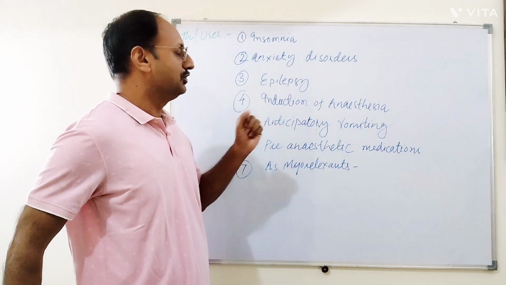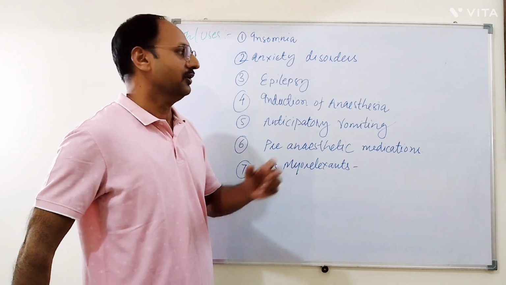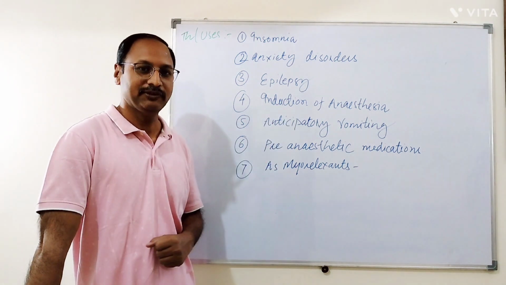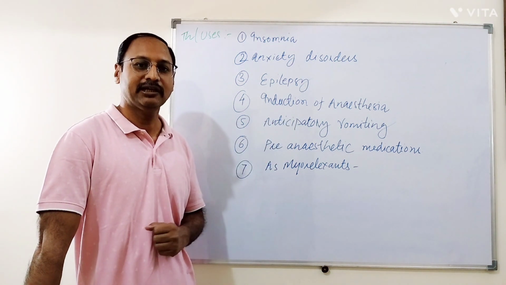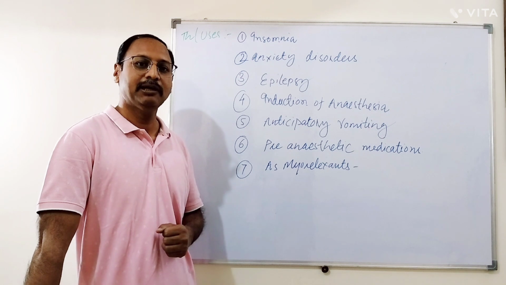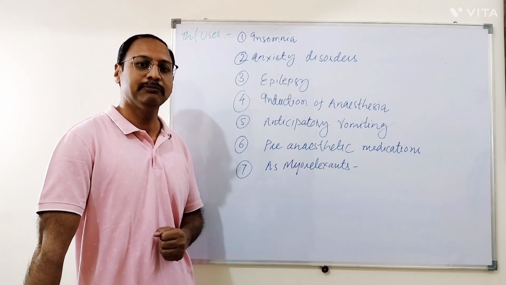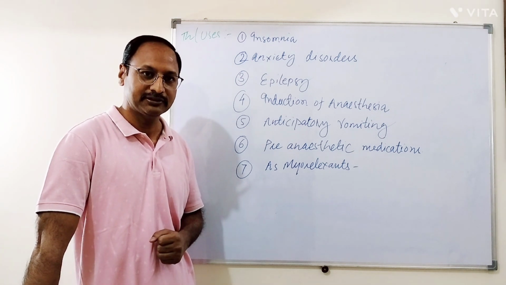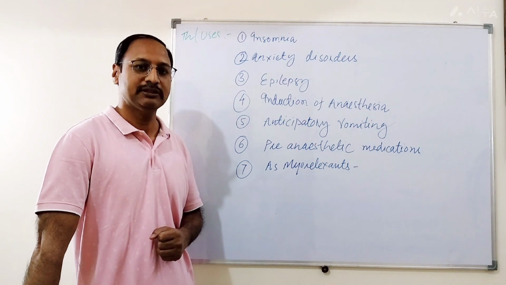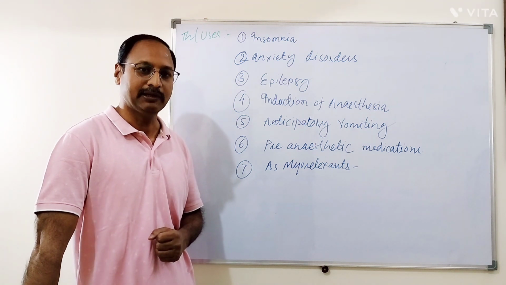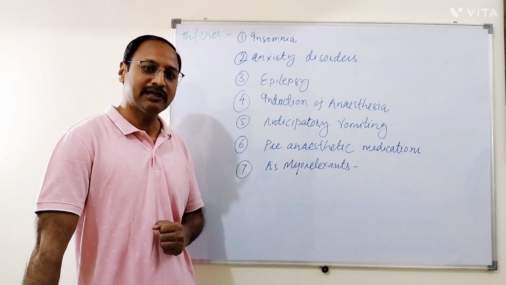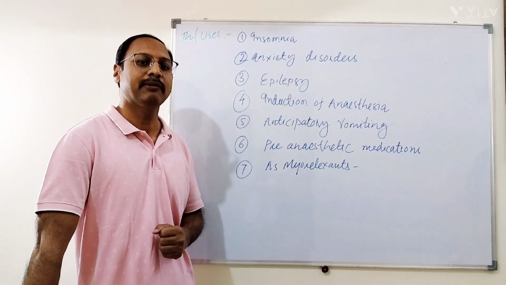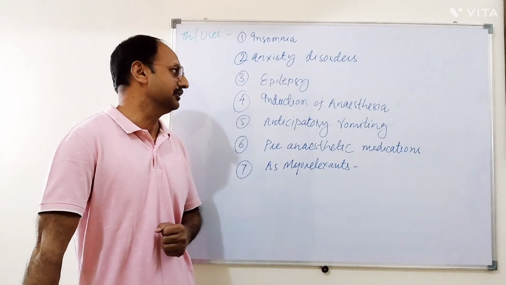These benzodiazepines are also used for the treatment of panic disorder. Next indication is epilepsy. Diazepam and lorazepam are used for status epilepticus. Clonazepam is used for petit mal epilepsy. Diazepam is also used for febrile convulsions, especially in children.